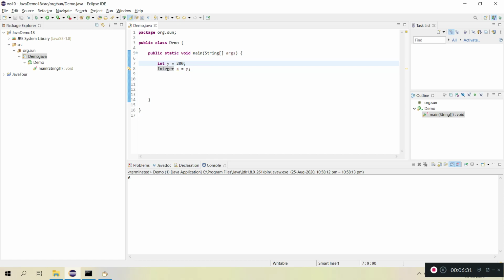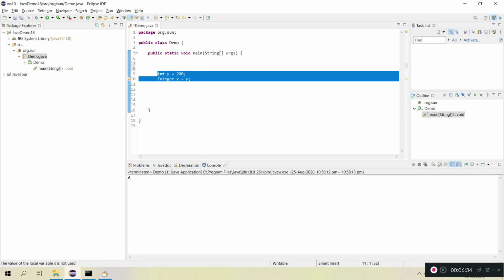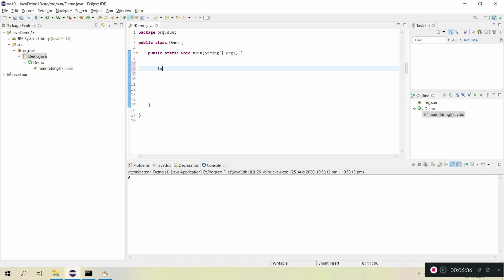Okay, let me take another example where I will create a list and assign the values: int i equal to 1 and i less than 10 and i plus plus.